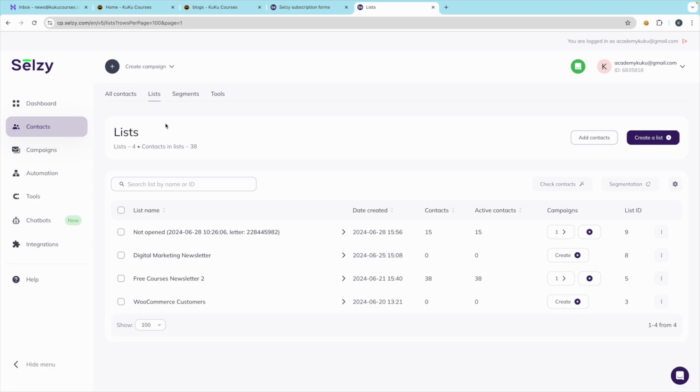This is the process in Selzy, but whatever tool you're using, the process is the same. Otherwise, you can contact their support team and ask them how can I create a list, that means after someone fills the form, on which particular segment list I can store the information of the users.